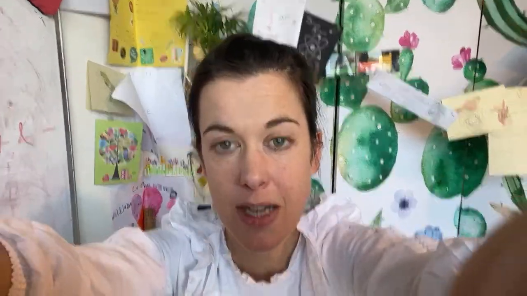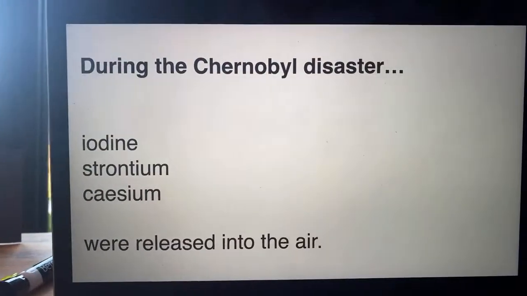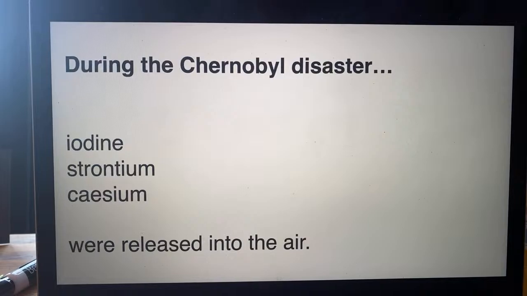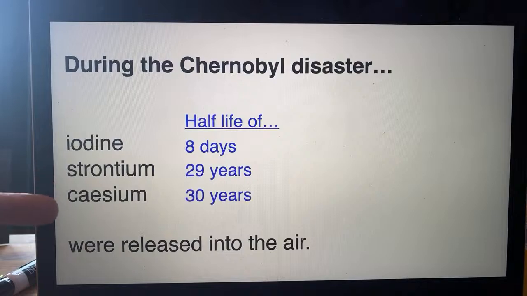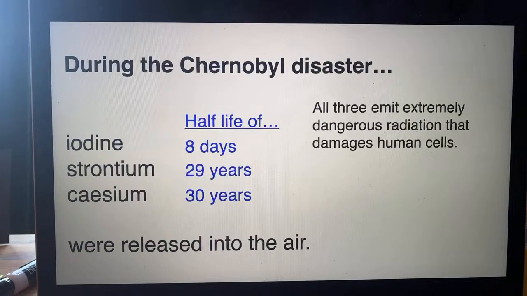I've given you a list of some of the most dangerous materials that went into the atmosphere. There was iodine, strontium, and cesium, which we've looked at, the one that if you put in water, it gets very excited. Iodine's got a half-life of 8 days, strontium's got a half-life of 29 years, and cesium's got a half-life of 30 years. All three of these atoms emit extremely dangerous radiation that damages human cells.